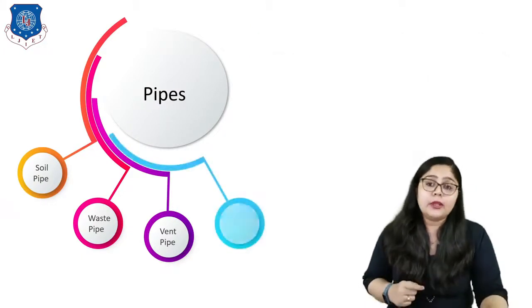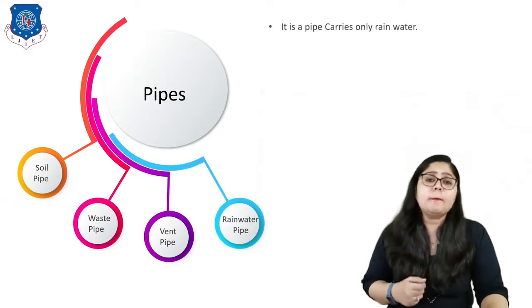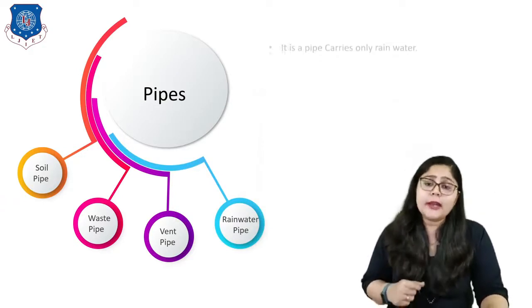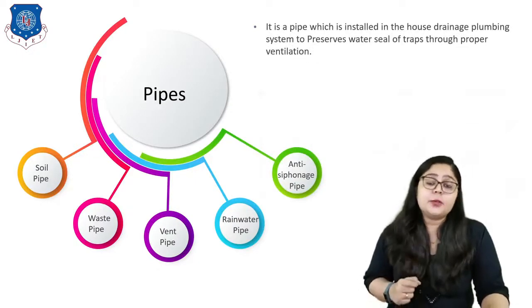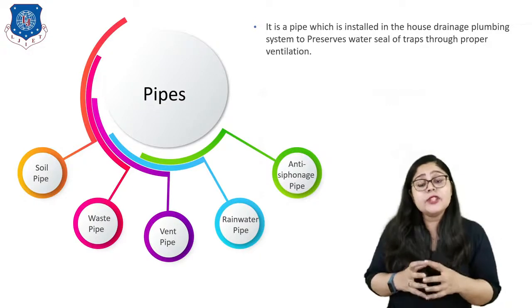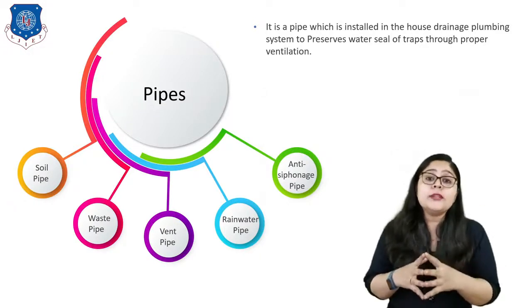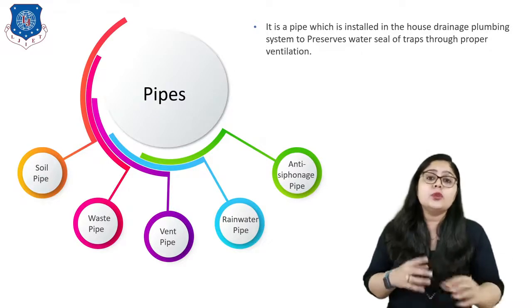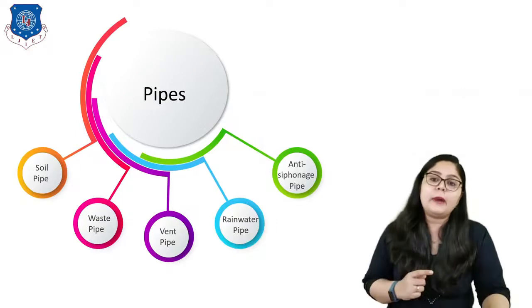Which is very important. Now the next term is the rainwater pipe. So generally it is a pipe that carries only rainwater, right? And the last type of pipe is the anti-siphonage pipe. It is a pipe which is installed in the house drainage plumbing system to preserve the water seal of traps through proper ventilation, right? So this is all about different types of pipes.